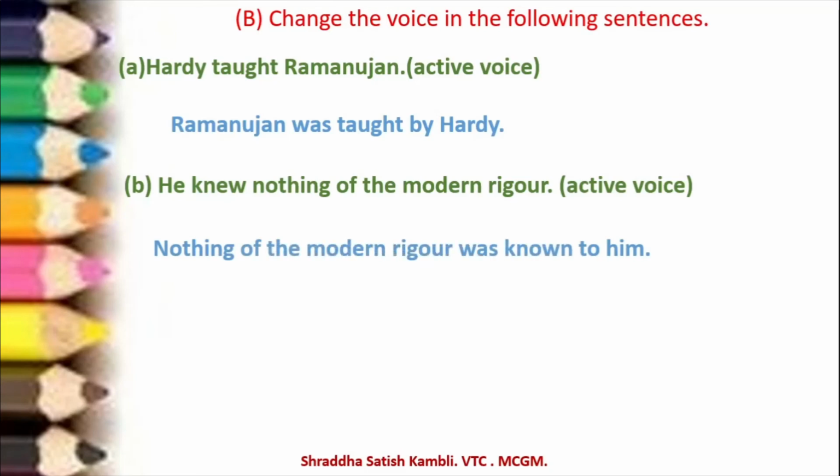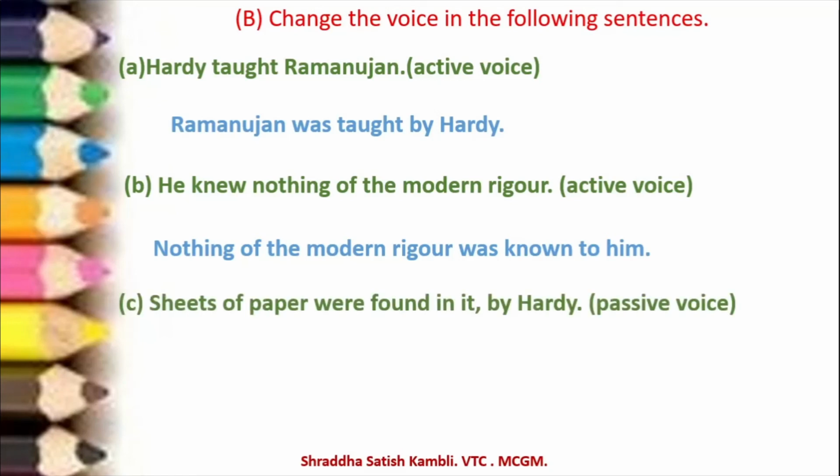Nothing of the modern rigor was known to him. Example number C or 3. Sheets of paper were found in it by Hardy. Now this is passive voice. By Hardy. So it is passive voice. So let us change it into active. Hardy found sheets of paper in it.